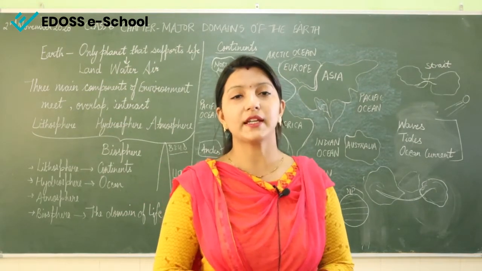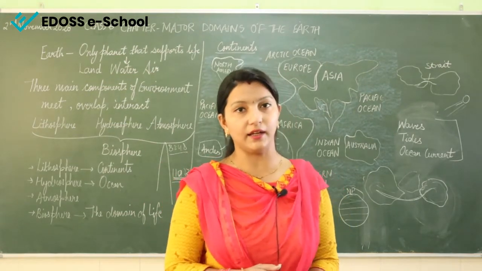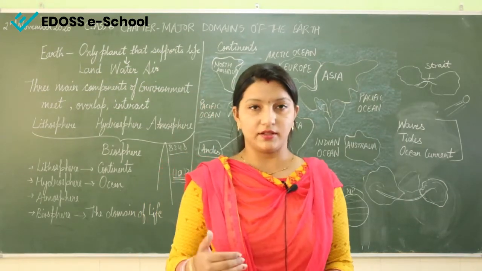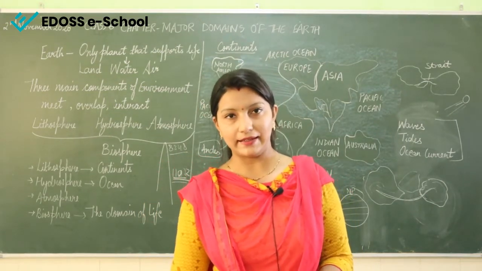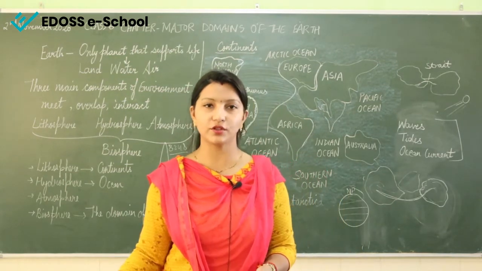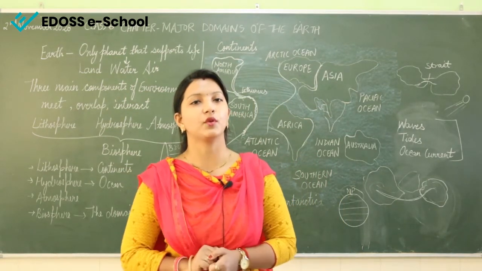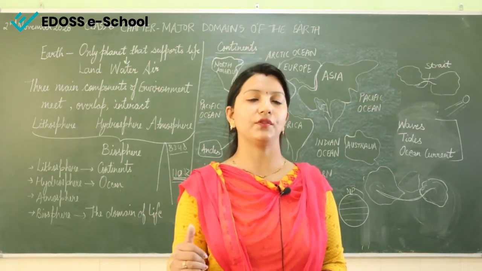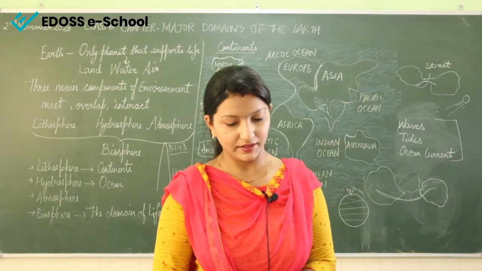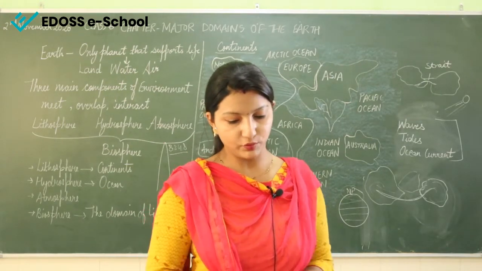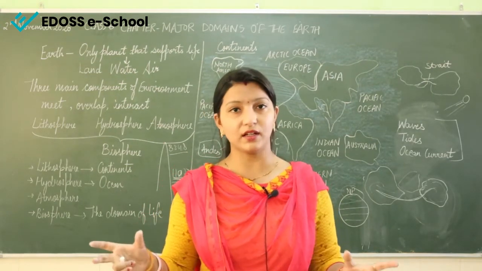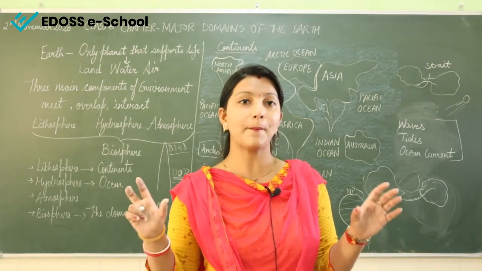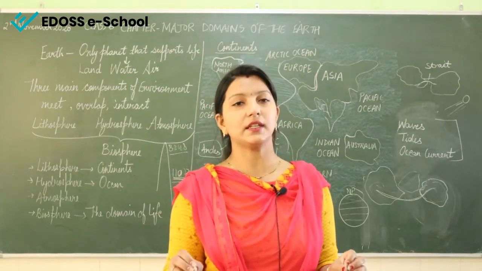Now, the atmosphere again has multiple layers. Starting from the bottom, from the land area, we have troposphere, stratosphere, mesosphere, thermosphere and exosphere. These are the different layers of the atmosphere, right. Now the air is composed mainly of nitrogen and oxygen. So nitrogen and oxygen are the main gases present in the air.